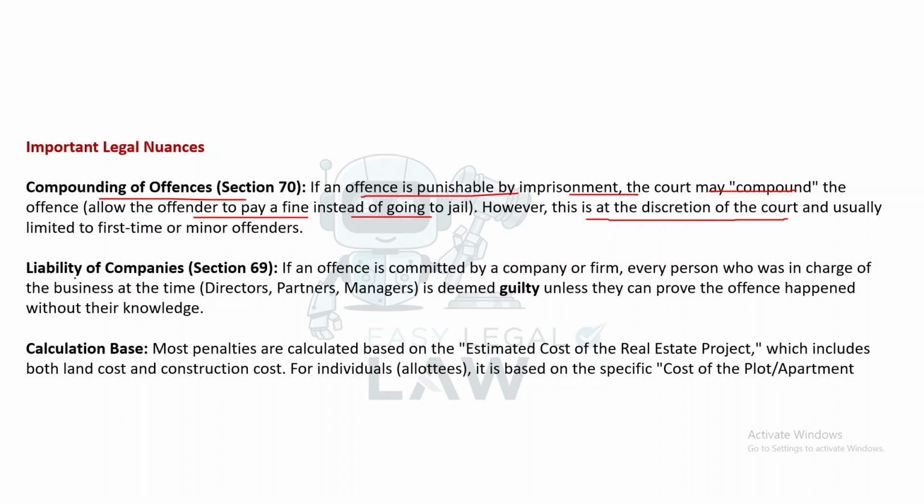Section 69, liability of companies. If an offense is committed by a company or firm, every person who was in charge of the business at the time, directors, partners, managers, is deemed guilty unless they can prove the offense happened without their knowledge.